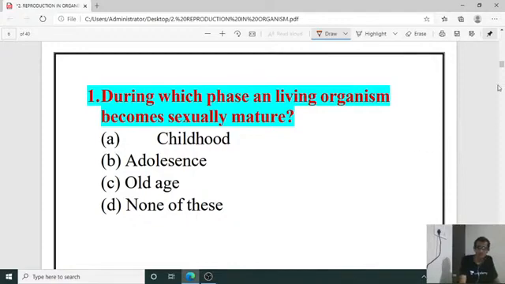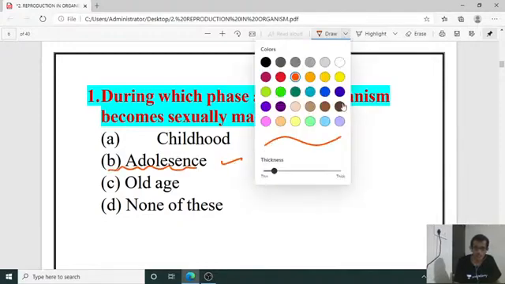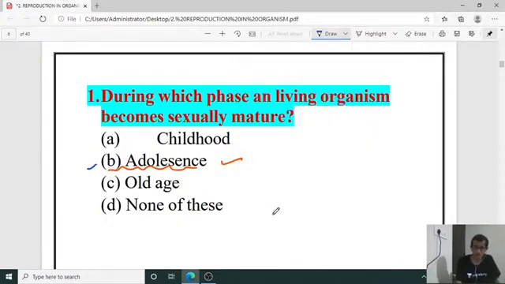So the first question of today's class: during which phase does a living organism become sexually mature? In the case of an organism's lifespan, we can observe different stages and phases. Out of these: childhood, adolescence, old age, none of these. So the right answer is B, adolescence. In the adolescent stage, we can observe the sexual maturity of that living organism.